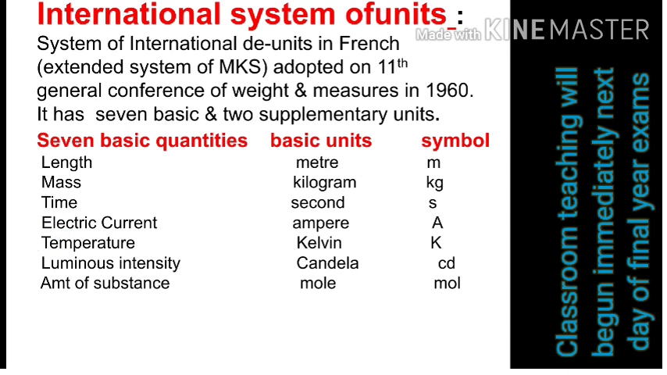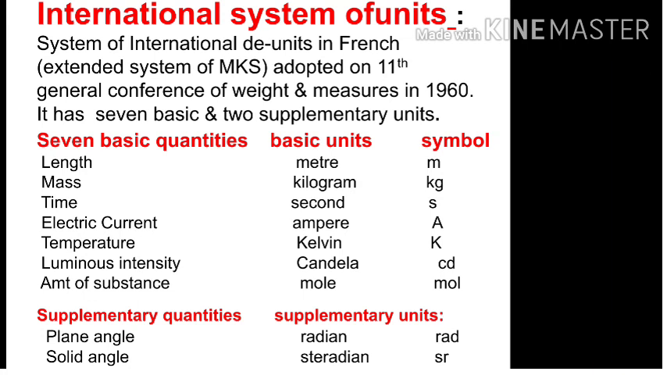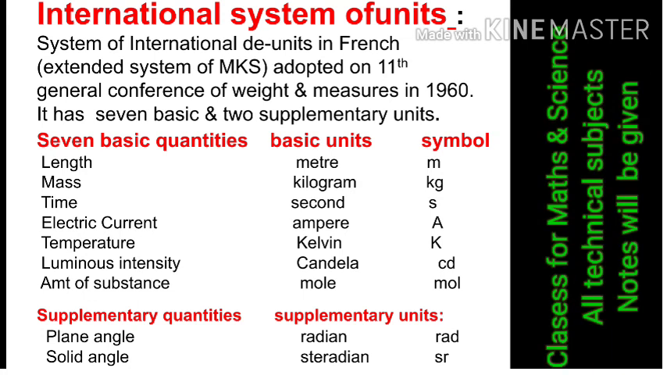Now these are the 7. Later on, supplementary quantities were formed. The supplementary quantities are plane angle and solid angle, and their supplementary units we call radian and steradian. Their short forms are rad and sr.